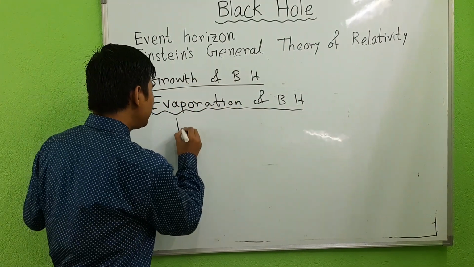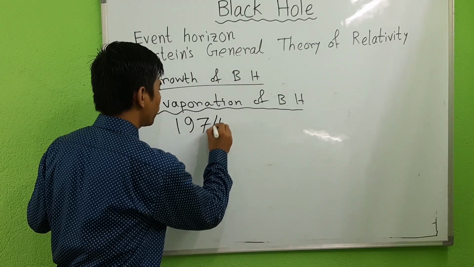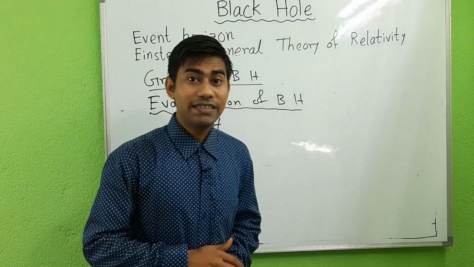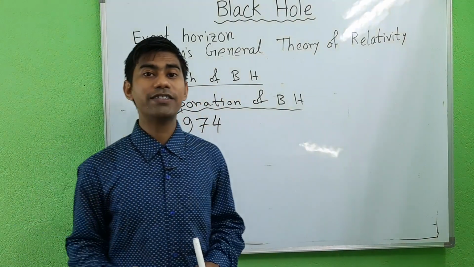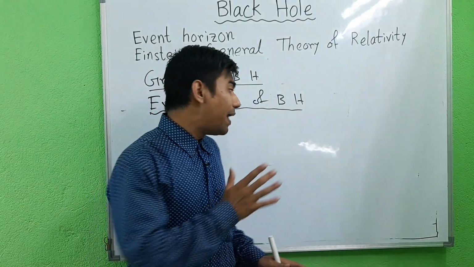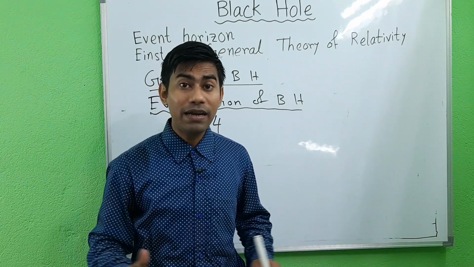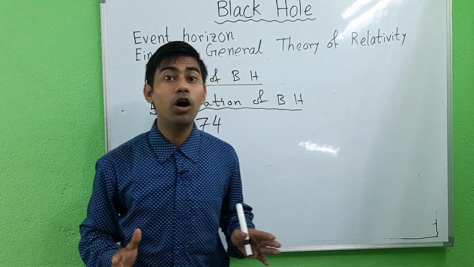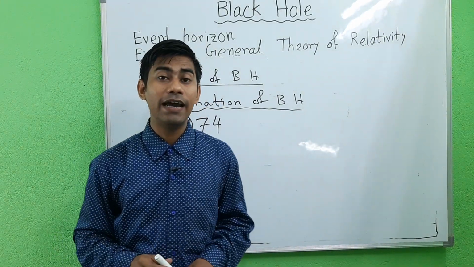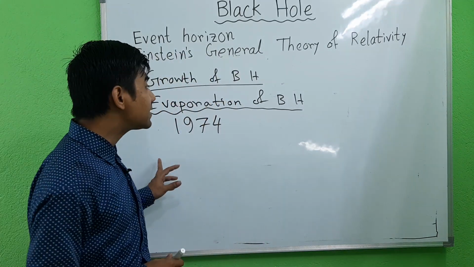In 1974, the great scientist Stephen Hawking showed that black holes are not entirely black but emit a small amount of thermal radiation, and it is known as Hawking radiation.